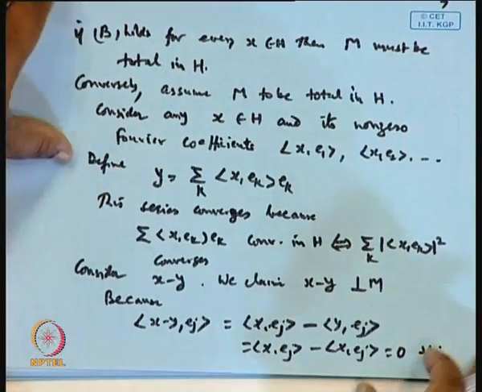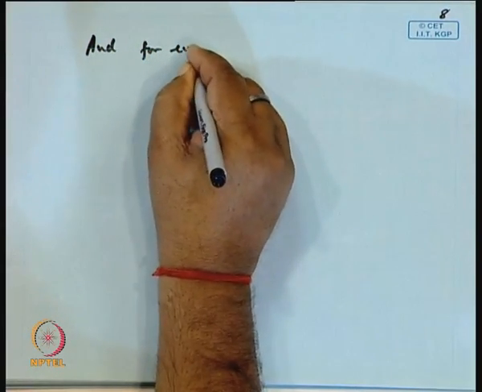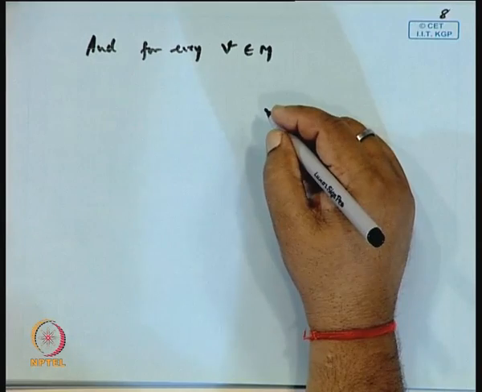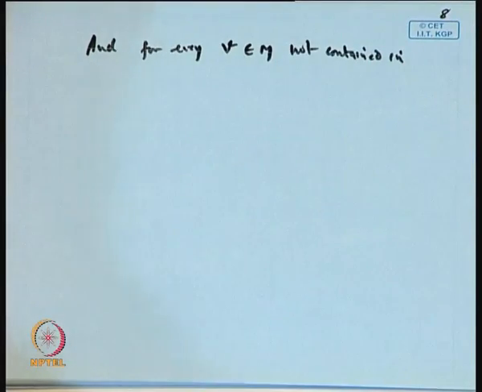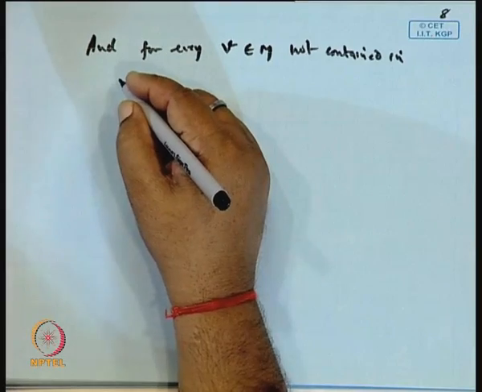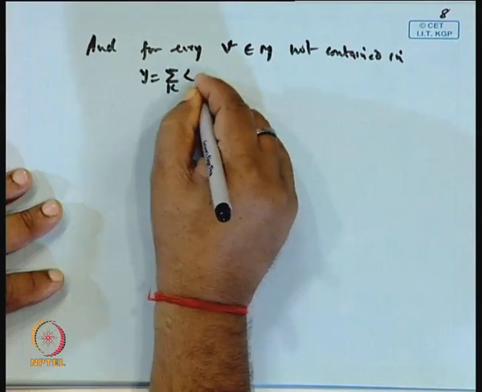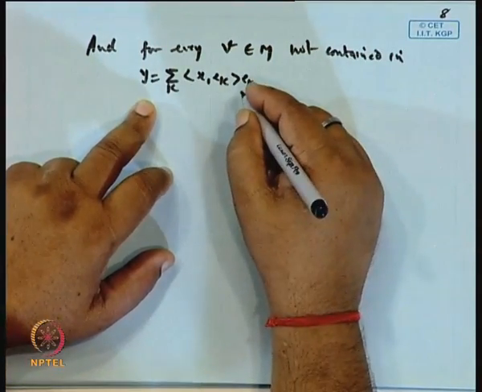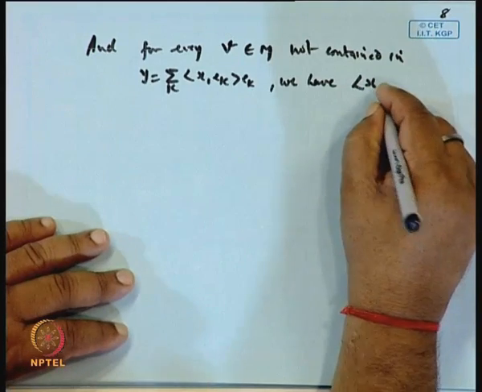Now, therefore, for every v which is in M, we have the inner product of x minus y with v is 0.